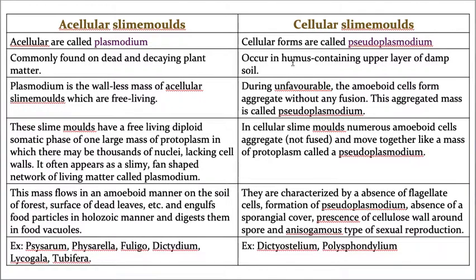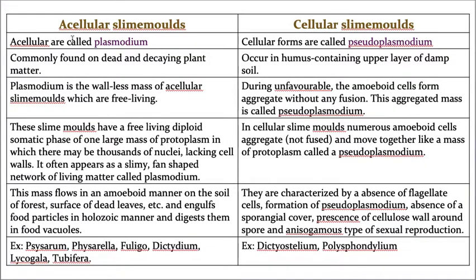Students, hope you know now what humus is. Humus means the uppermost layer of the soil. The uppermost layer of the soil is very fertile because it has a lot of nutrients. So this upper layer of the soil is called humus, and cellular slime molds can be seen in humus. That means you can see them in the uppermost layer of the soil.